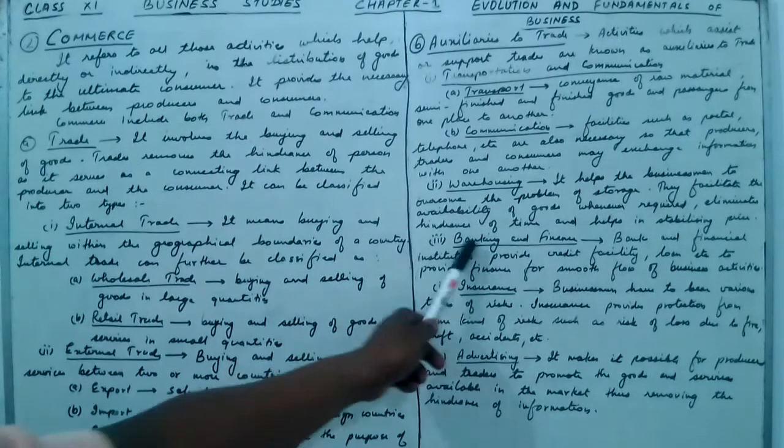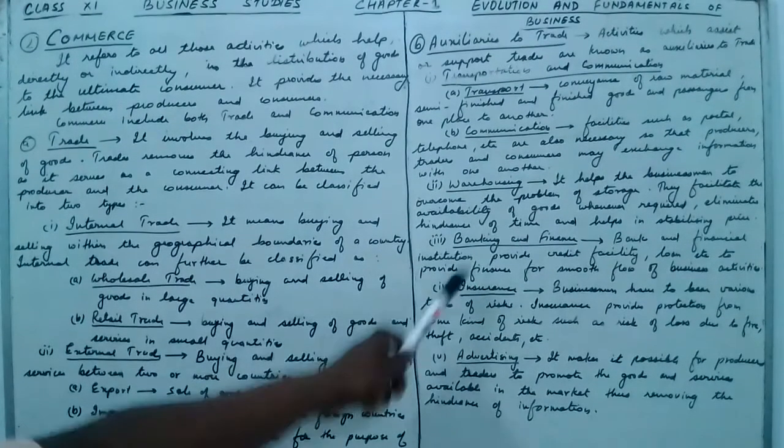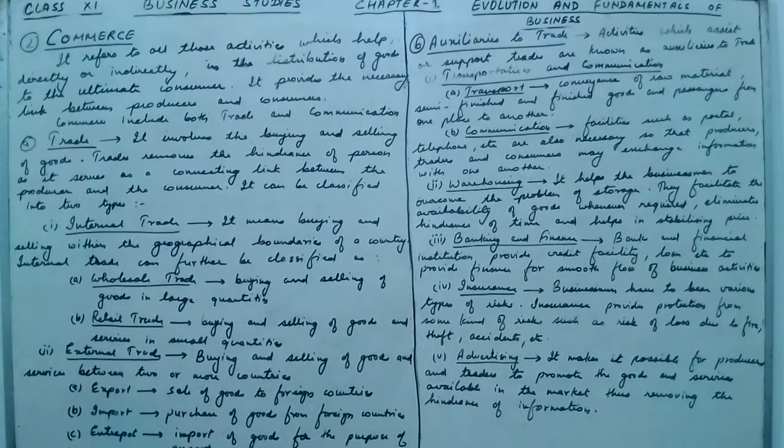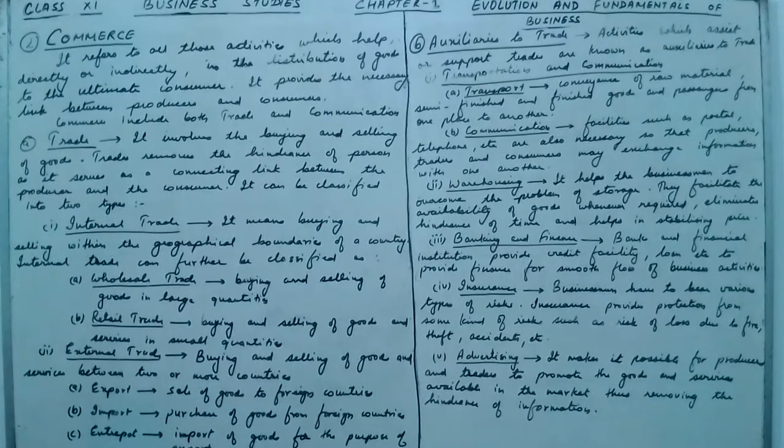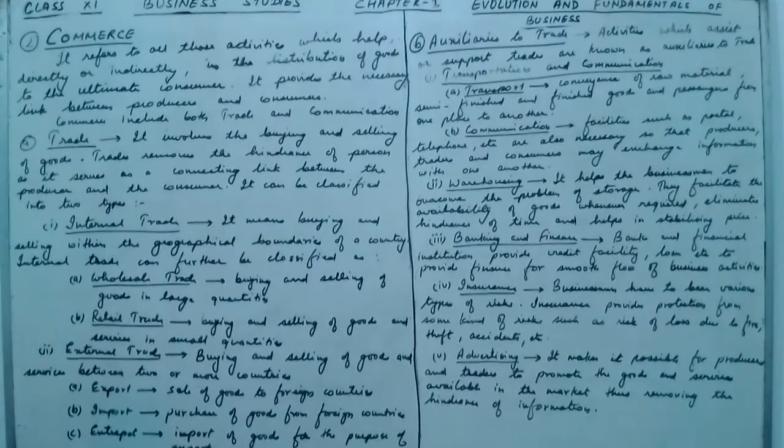Now the next one is banking and finance. Banks and financial institutions provide credit facilities, loans, etc. to provide finance for smooth flow of business activities. So for the smooth flow of business activities, the businessman requires loans and also credit facilities, which are provided by the banks and the financial institutions. Banks help businessmen to overcome the problem of funds, and eliminate the hindrance of finance to the business.